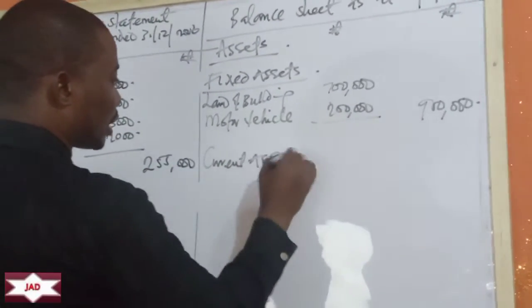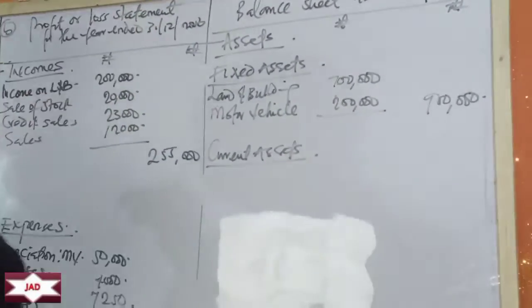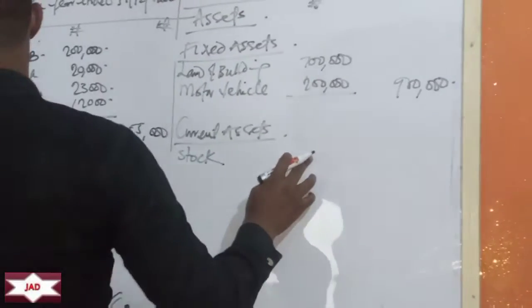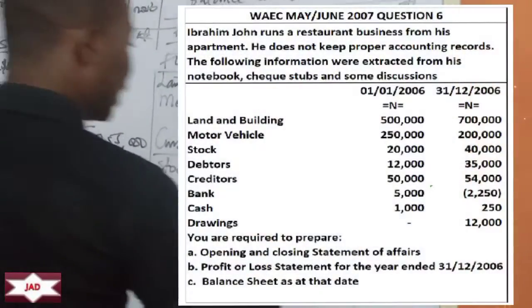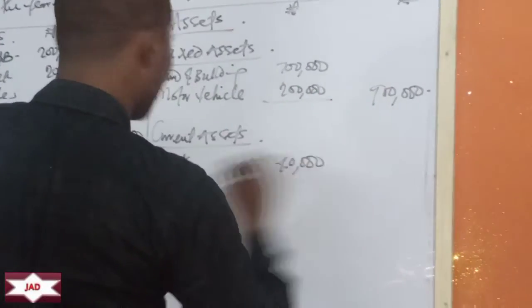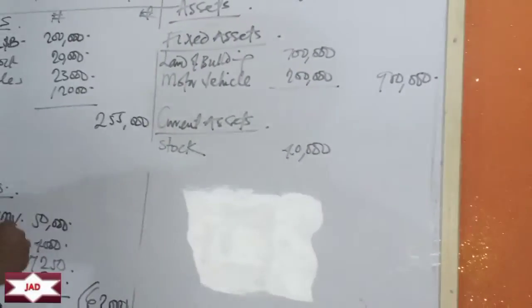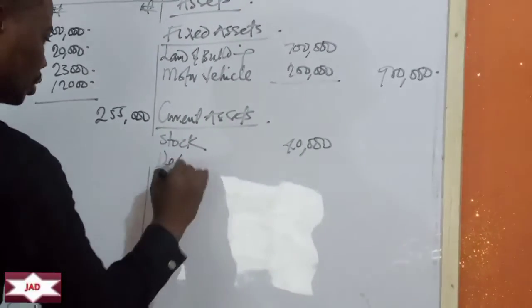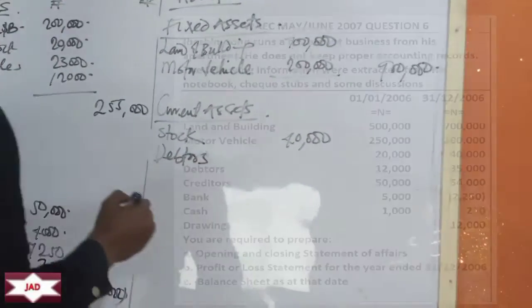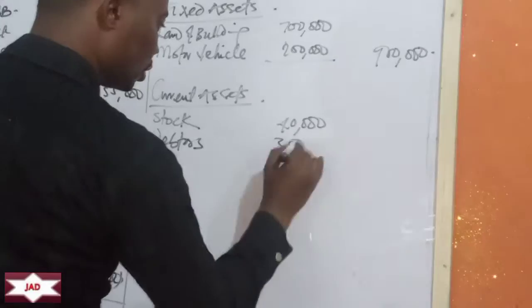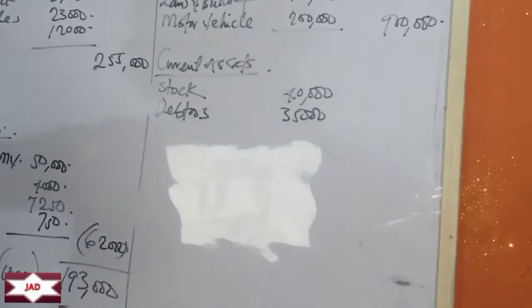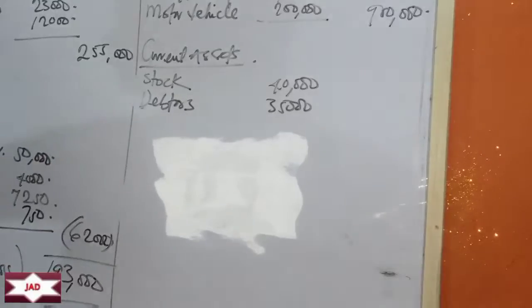So the next one is current assets. What are the current assets? Stock. Stock here at the end of the period is 40,000. What's the next thing? Debtors. At the end of the period, debtors here is 35,000. So what else? Bank at the end of the period is overdraft. That's a liability.